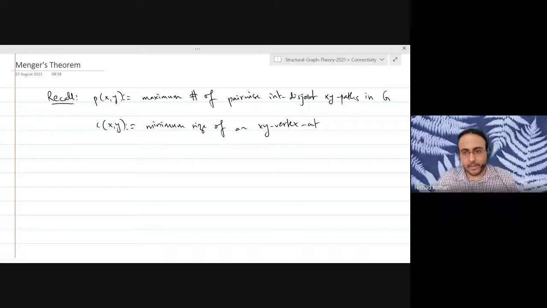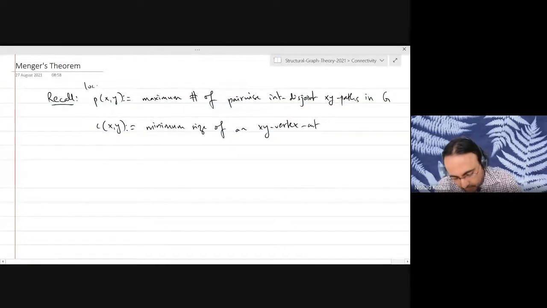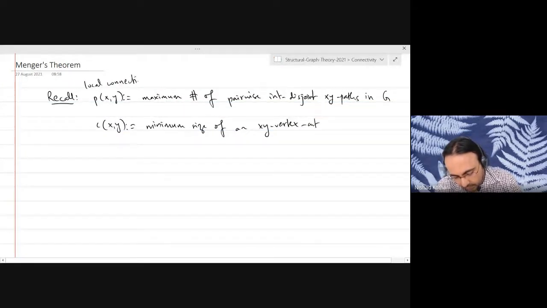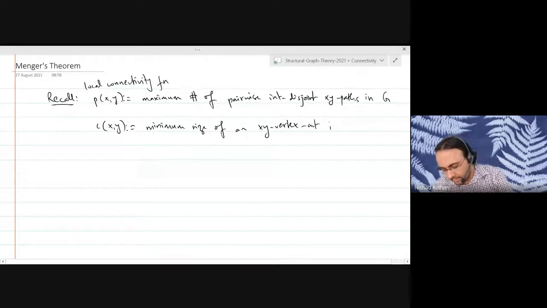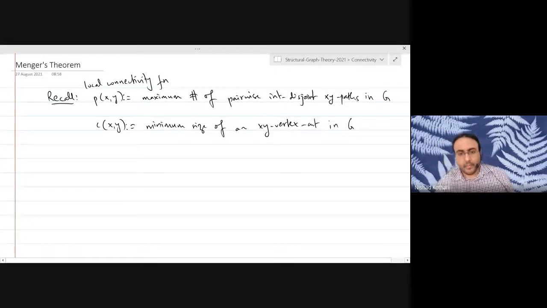So I've started recording. Let's do a quick recap of what we discussed yesterday. The two important definitions for today are the local connectivity function between two vertices, defined as the maximum number of pairwise internally disjoint paths between those two vertices in the graph. And then you have the minimum size of an xy vertex cut, and that is the local vertex cut function.